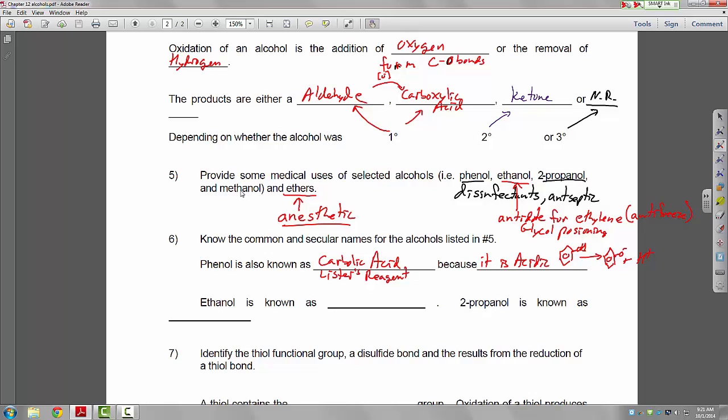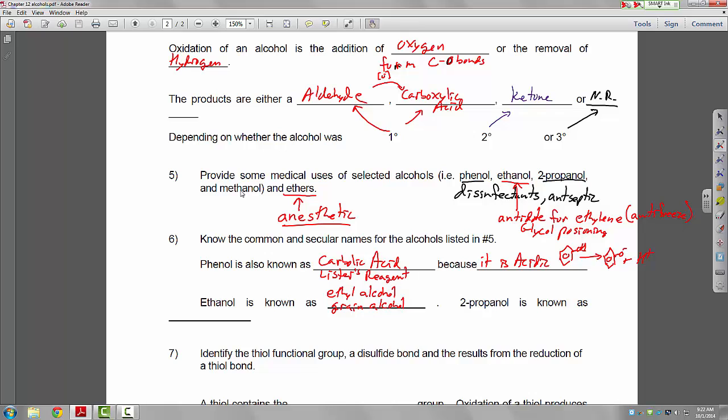Ethanol, actually ethanol can also be used as a disinfectant, but usually 2-propanol is used instead. The common name for ethanol is ethyl alcohol. Right, that's a common name. The secular name or the nickname is grain alcohol because it is derived from the fermentation of grains. It's the potable stuff, the stuff that we find in beer, wine, and distilled spirits.